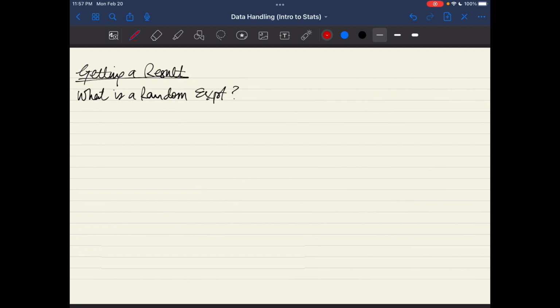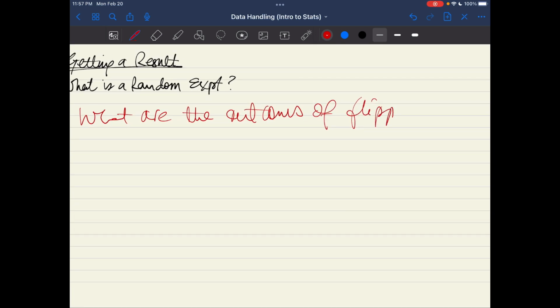Now let's get into the topic of getting a result. First of all, let's talk about what is a random experiment. Let's say if we were flipping a coin, what are the outcomes of flipping a coin? You can either get heads or you can get tails, right? There's no other outcome. Can you control getting a head or a tail?